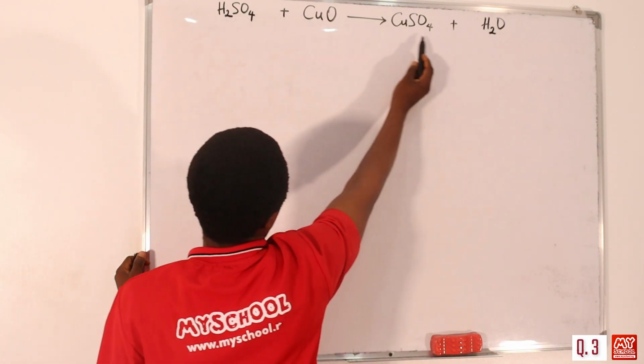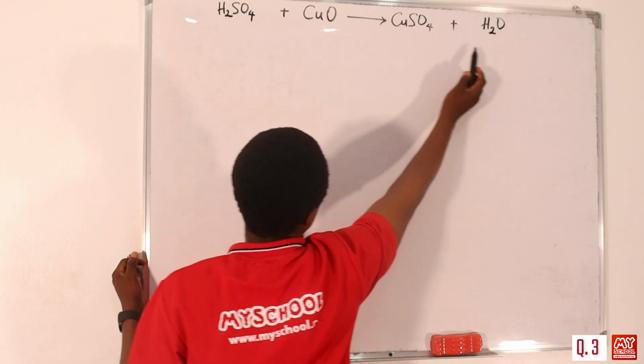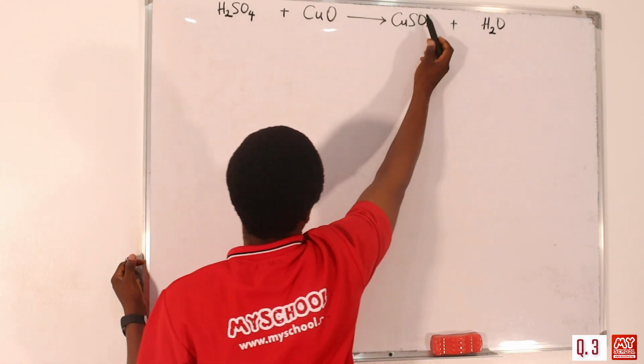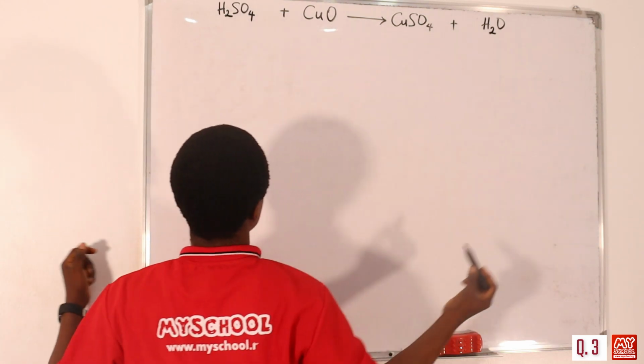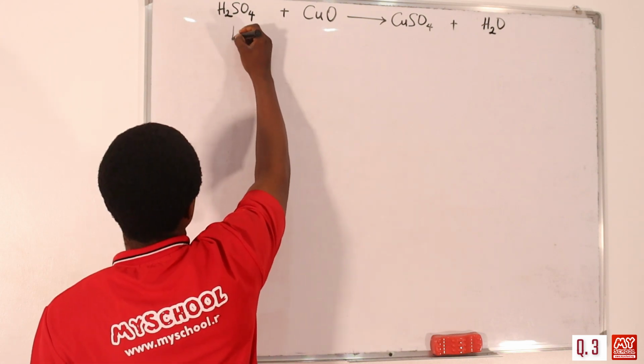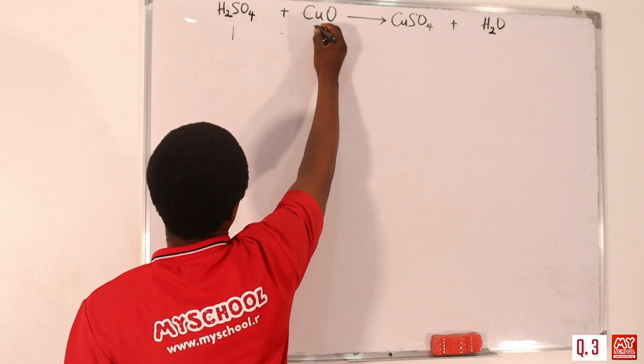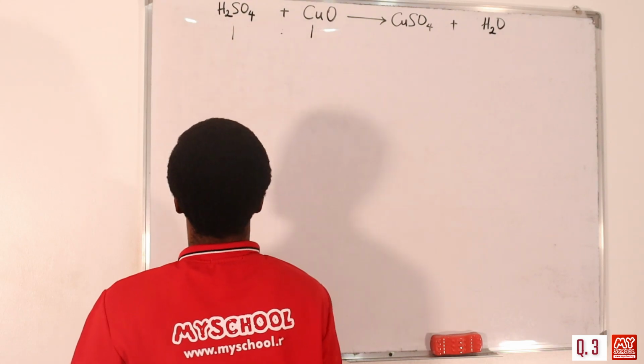Hydrogen is 2 here, hydrogen is 2. Oxygen is 1, oxygen is 1. SO4 sulfate is 1, just 1. Copper is 1, 1. So the equation is balanced. If you look at it, this is ratio 1 is to 1. That's the mole ratio of the reaction.